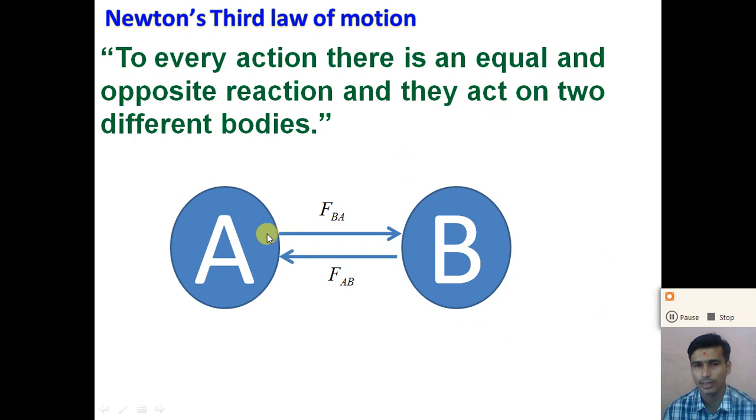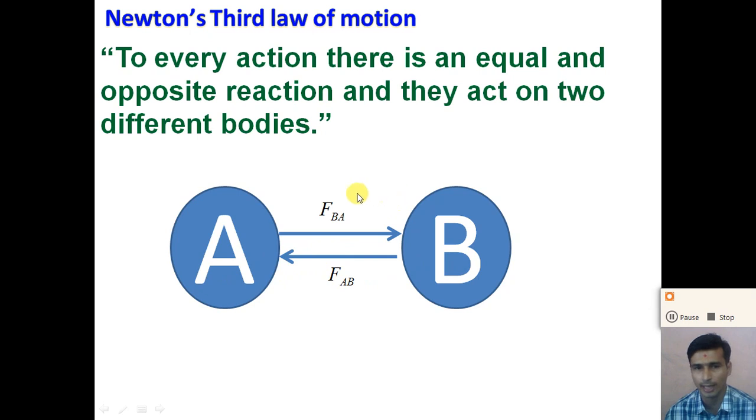When object A exerts a force on object B, that is equal to FBA. What do you mean by FBA? FBA is the force acting on object B due to object A, and a similar amount of force is exerted on object A due to object B. So the same amount of force, equal force.